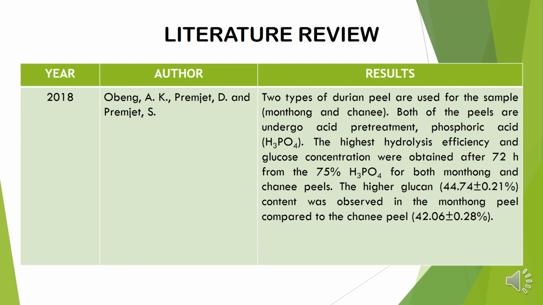Next, for the literature review, research conducted by Obeng and co-researchers used two types of durian peels, which are Montong and Chanee, in pretreatment with phosphoric acid. The results showed the highest hydrolysis and glucose concentration obtained after 72 hours from 75% concentration of phosphoric acid in Montong and Chanee peels. Higher glucan was observed in Montong peel than in Chanee peel. It can be concluded that phosphoric acid pretreatment caused an increase in glucose concentration in the enzymatic hydrolysis cycle.